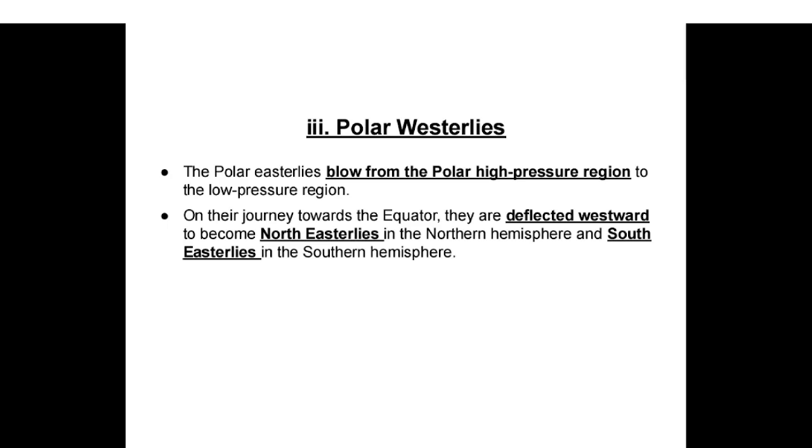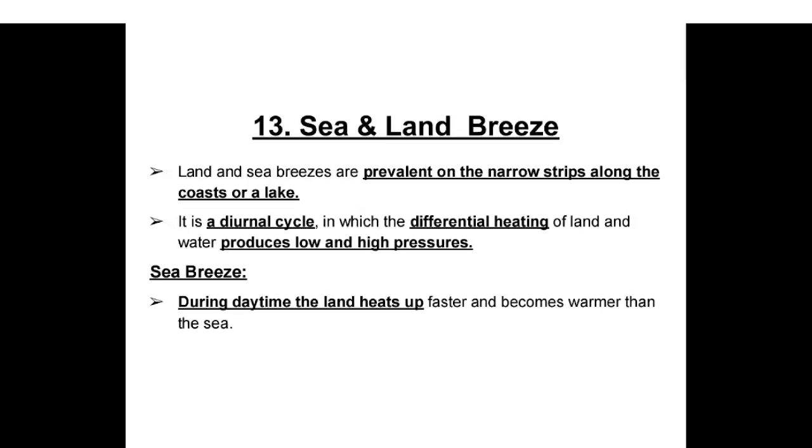Polar easterlies. The polar easterlies blow from the polar high pressure region to the low pressure region. On their journey towards the equator, they are deflected westward to become the northeasterlies in the northern hemisphere and southeasterlies in the southern hemisphere.